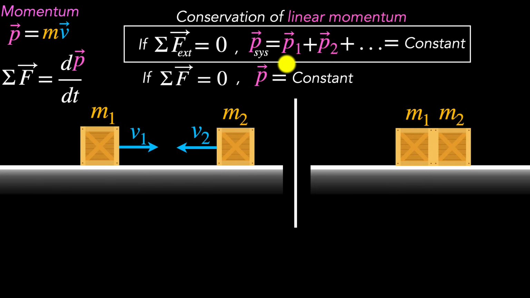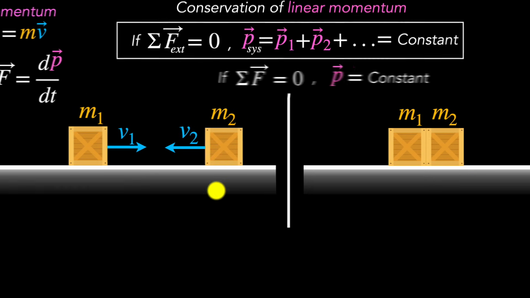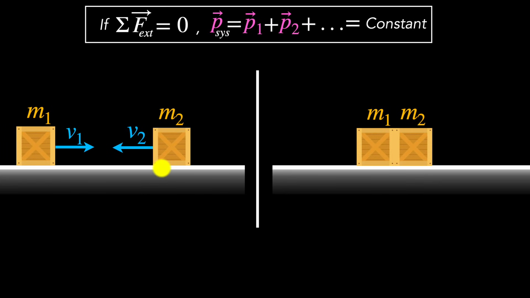But let's try to put this to test. Let's see if we can use this to predict what their velocity is going to be once they stick to each other. Let's try to get an expression for the velocity after the collision in terms of m1, v1, m2, and v2. So let's clean this up a little bit and think about how do we do that. Well, the whole idea is before the collision and after the collision, the momentum stays the same. Okay, so what's the momentum before the collision? Remember, momentum is a vector quantity. So since we're dealing with one-dimensional case, let's just consider one direction to be positive. Let's consider the right side to be positive.